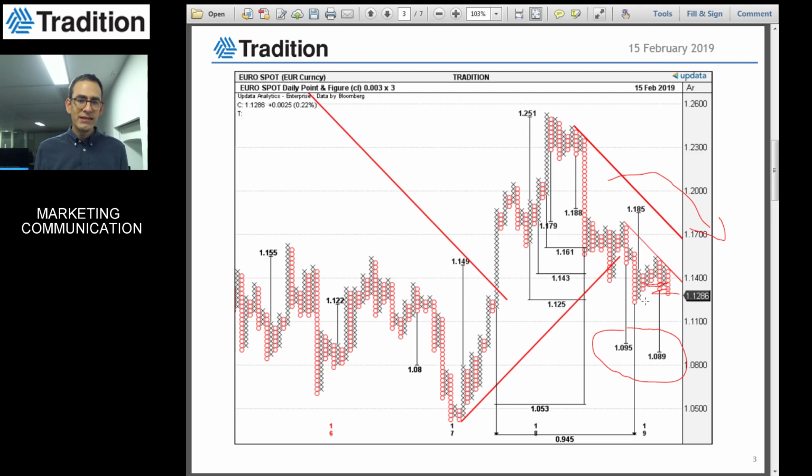So we can see from a technical point of view that the risk is to see renewed weakness once again on the euro-dollar.